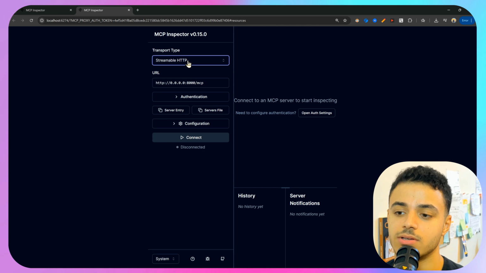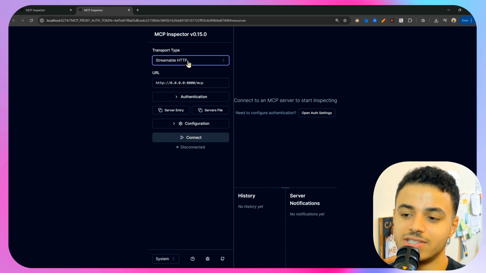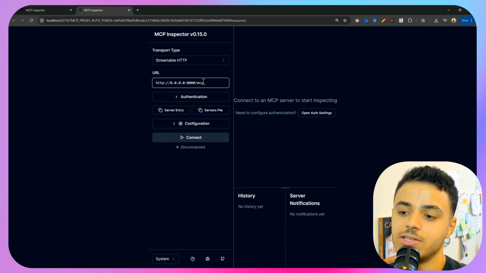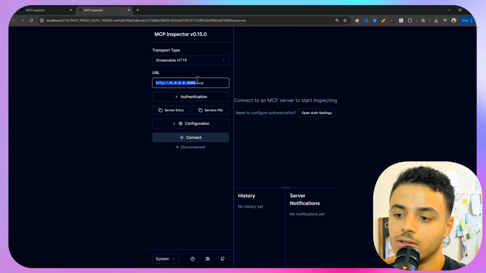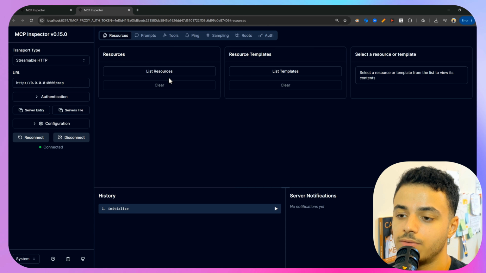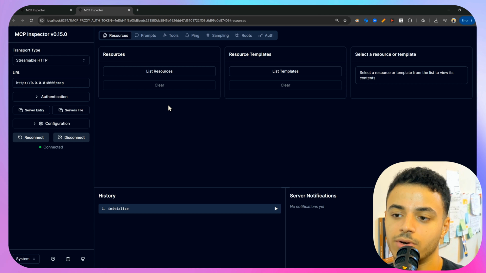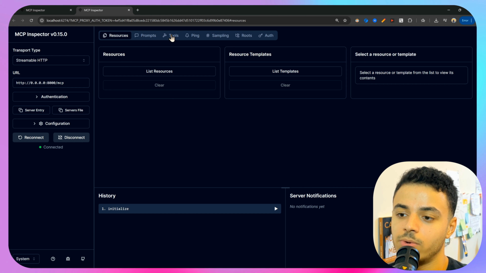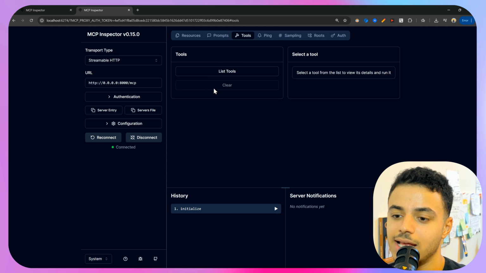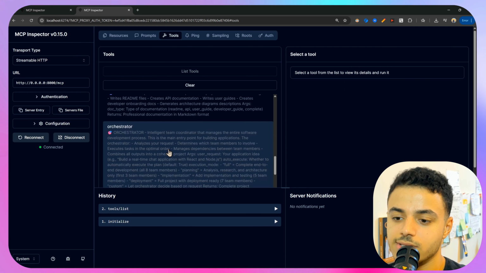First you need to select streamable HTTP, and then in this URL add the port that you're using in this way, and then /mcp, and then we are gonna connect to this server. We have a tab called tools. This is literally all you need to debug and to test your MCP server. So now we need to go to tools and list the tools to see all the tools that we have.